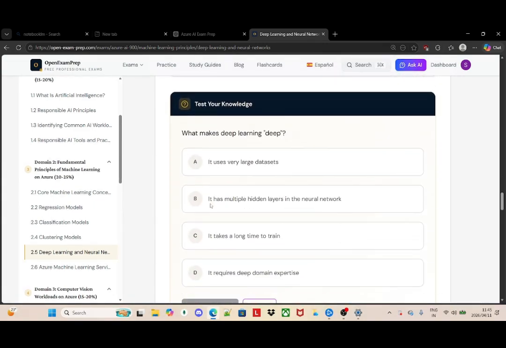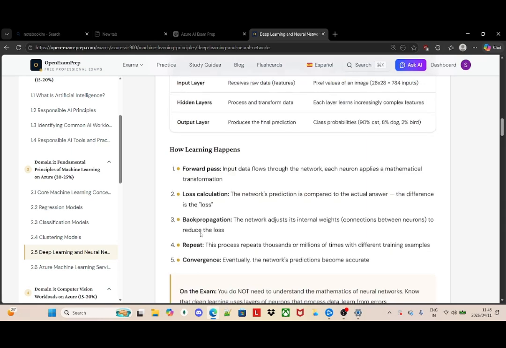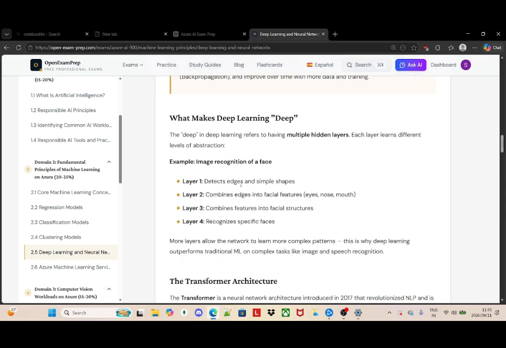Now here they're asking me, what makes deep learning deep? It makes it deep because it has three hidden layers. The first layer detects the edges and the simple shapes. Layer 2 combines edges into facial features. Layer 3 combines features into facial structures.